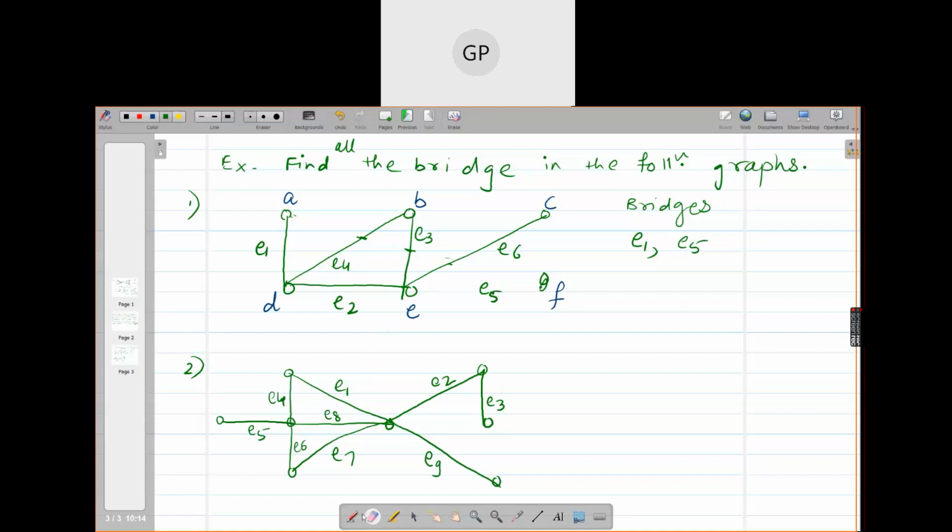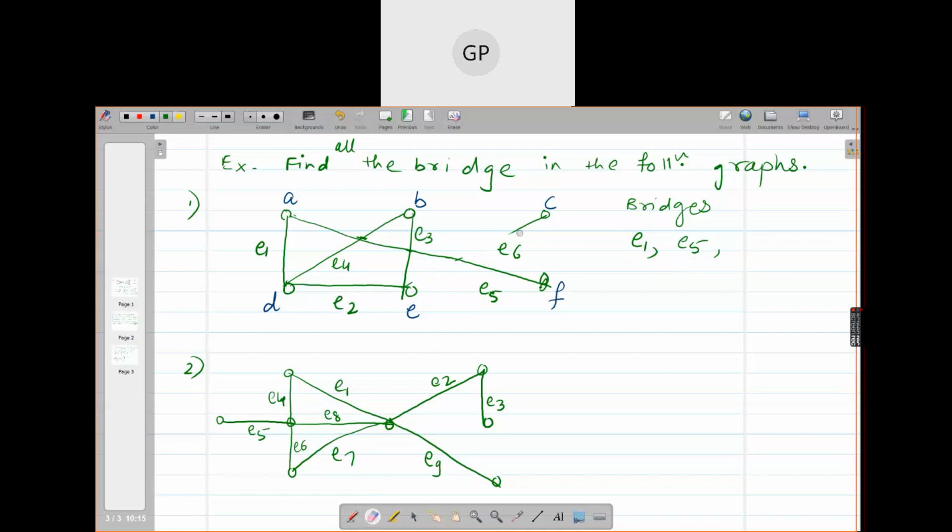Okay. So at a time you have to delete only one edge. Do you understand my point? Any other edge you can tell me which is a bridge? E6. Yes. If you delete E6, see what happens?